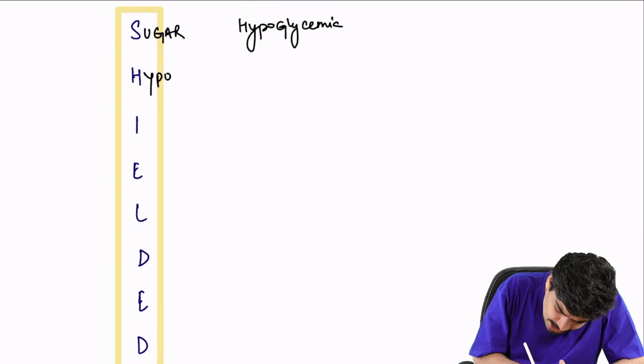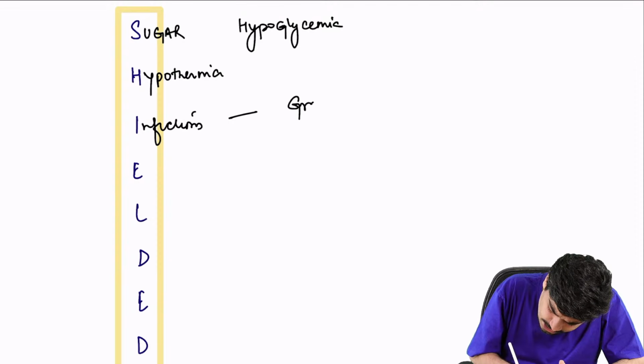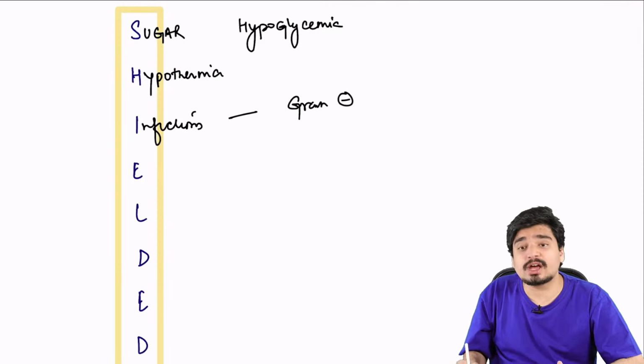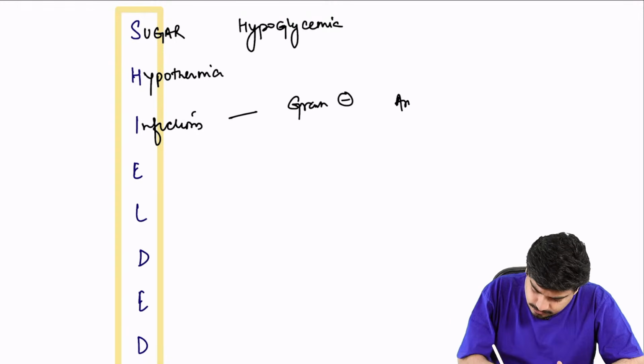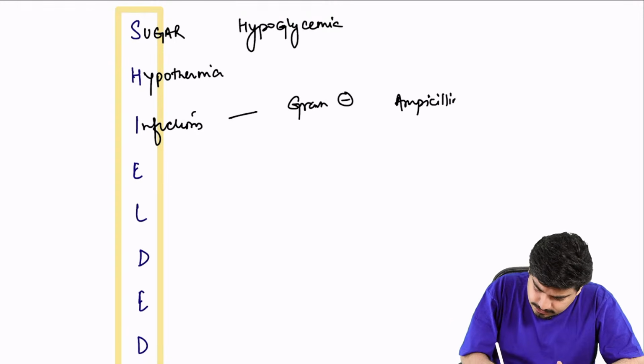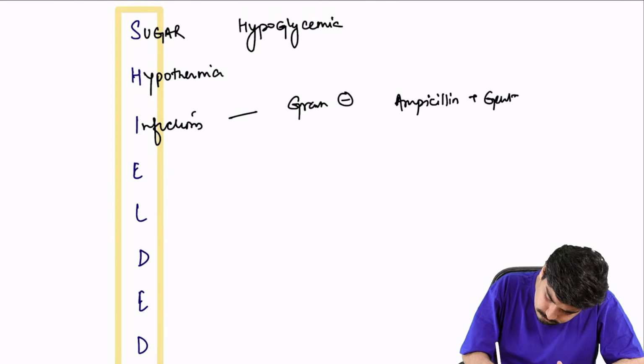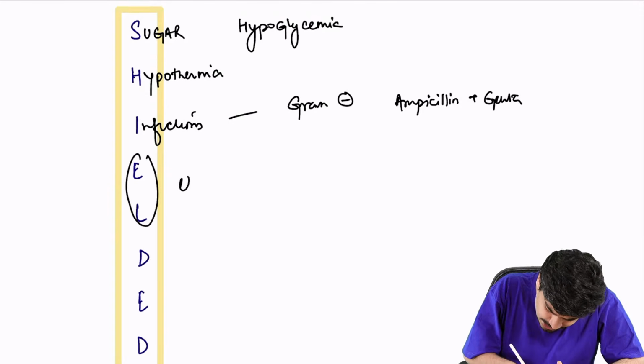H stands for hypothermia. I stands for infection. Which infections? Remember, gram negative infections. And for this infection, we give ampicillin plus gentamicin. EL stands for electrolyte problems.